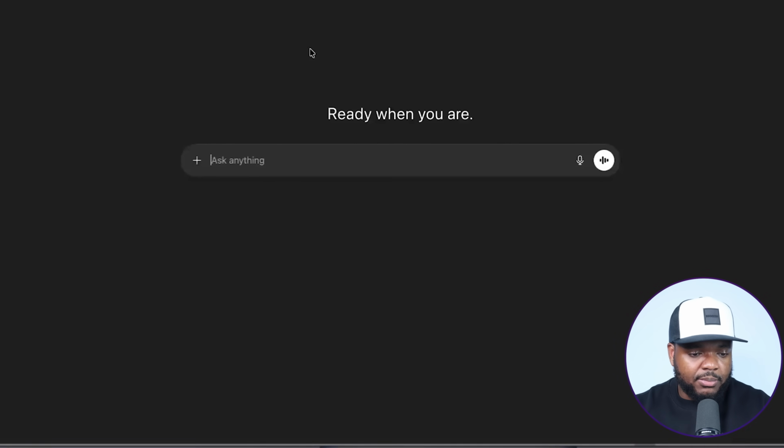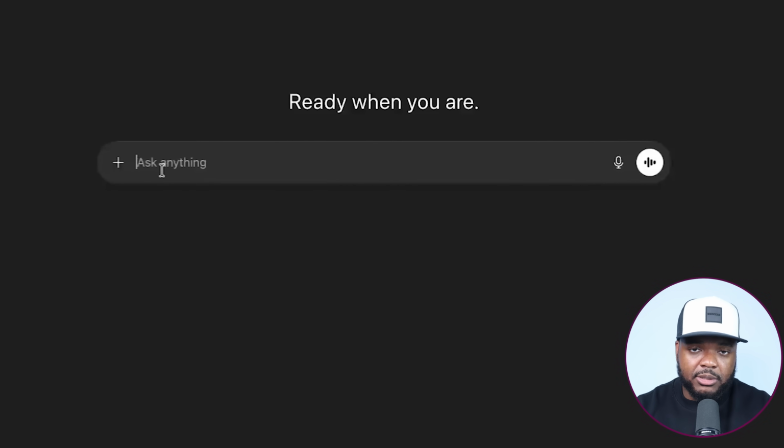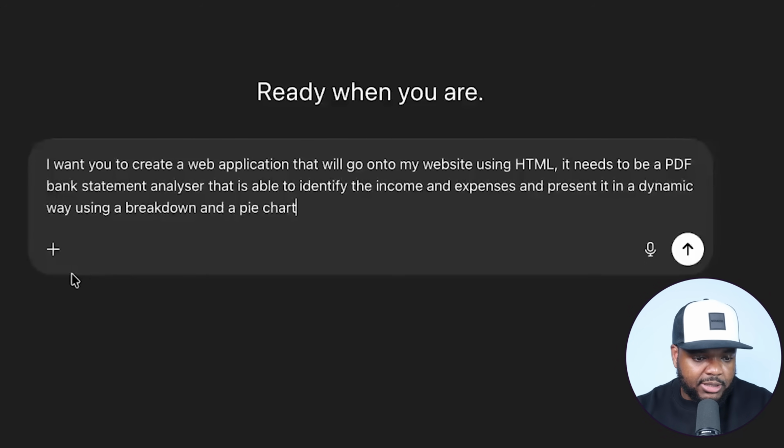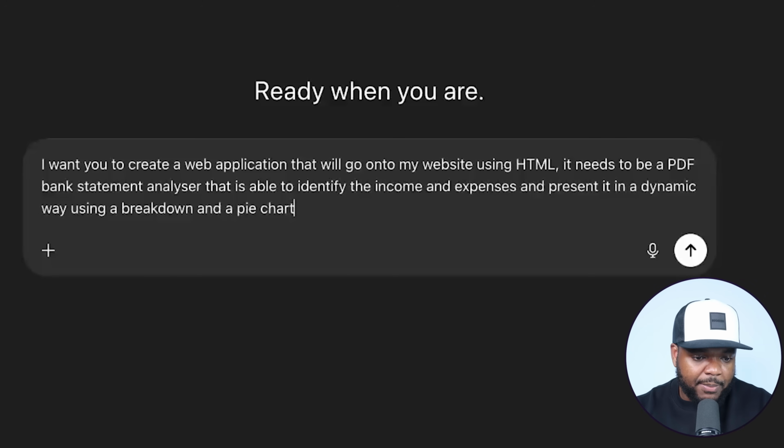So let me give you an example of the prompt that I will type in when it comes to building this application. I'm just going to say something like, I want you to create a web app that will go onto my website using HTML. It needs to be a PDF bank statement analyzer that is able to identify the income and expenses and present it in a dynamic way using a breakdown and a pie chart.